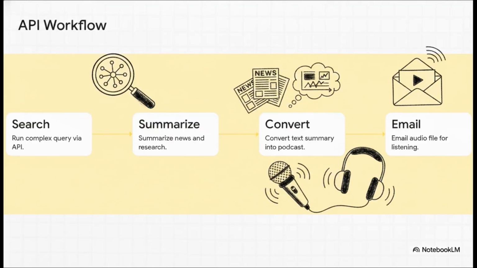Now, for those who want to push the boundaries even further, there's the API. That's the underlying code that lets you plug this search engine directly into completely different apps. Our source mapped out an incredibly cool example here. You set up a workflow that runs a complex search query on daily news. It summarizes that research, automatically converts that text summary into a generated audio file, and then emails you that exact audio file. You effectively create your very own personalized, hyper-accelerated daily radio show sent straight to your inbox. No way, right? That is so powerful.